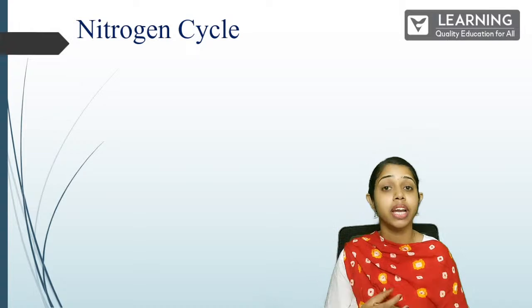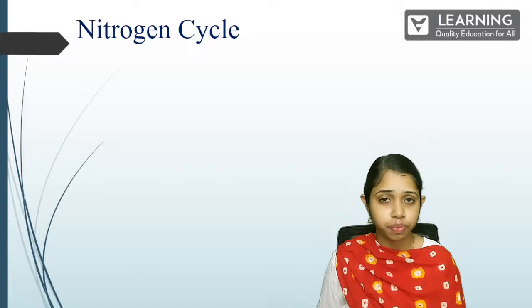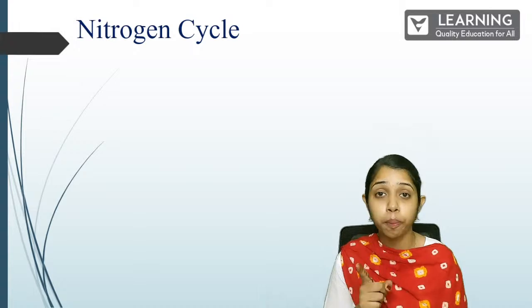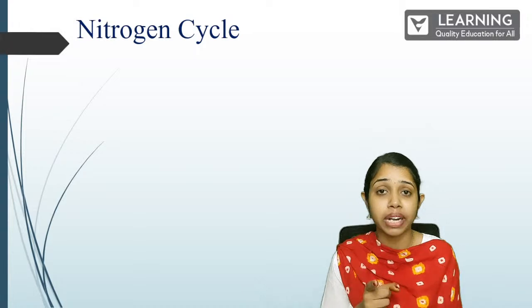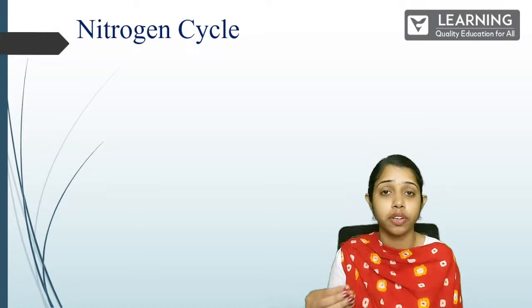Nitrogen fixation is actually done through many bacteria and microorganisms. You all might have heard about rhizobium, right? It is one such bacterium which is present in the roots of leguminous plants, where it helps to fix the nitrogen.